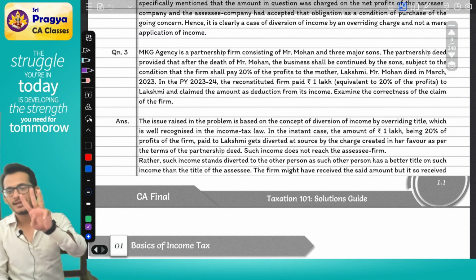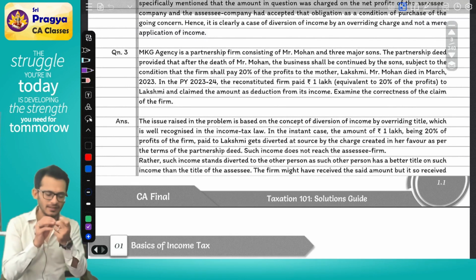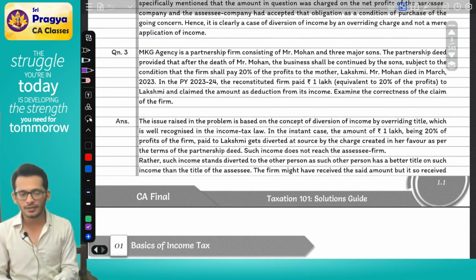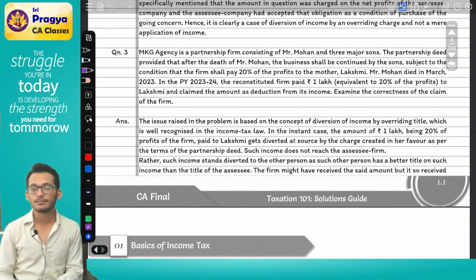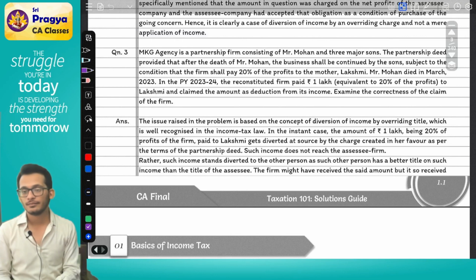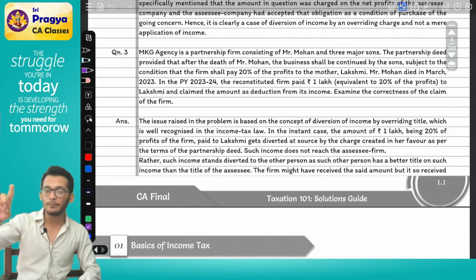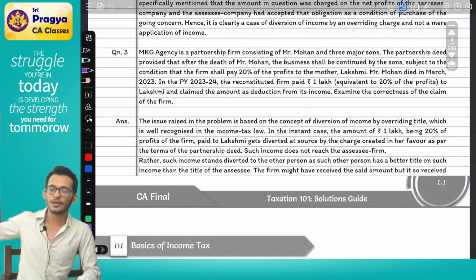Very good. Look at the 3 conditions of diversion. The second condition says title is with someone else. When you started the firm itself, the title had already moved to the mother. Did the sons have the title? No. Condition 2 satisfied. Third condition: in diversion, decision is made by the payer. Who is the payer, the firm or the sons? The firm is the decision maker. Who is making the decision to give the 1 lakh rupees? The firm is.